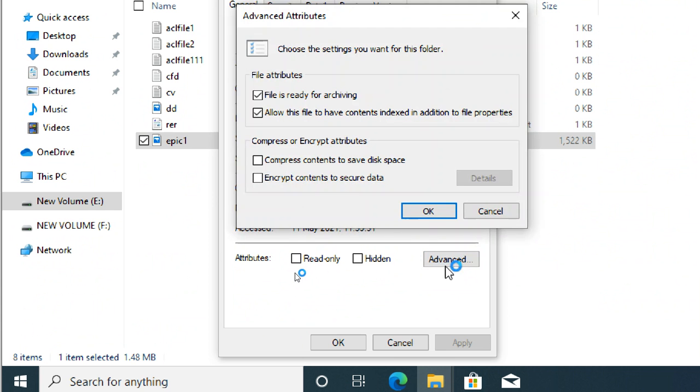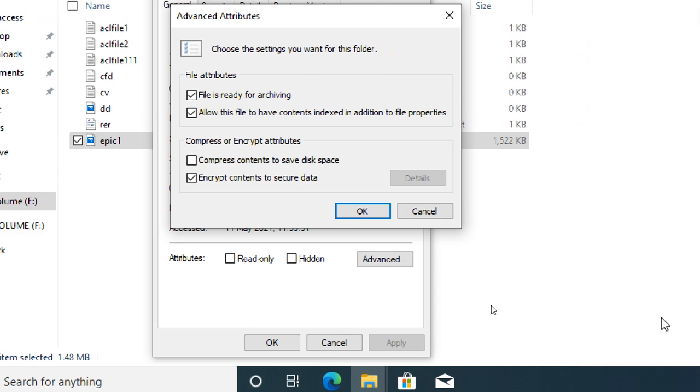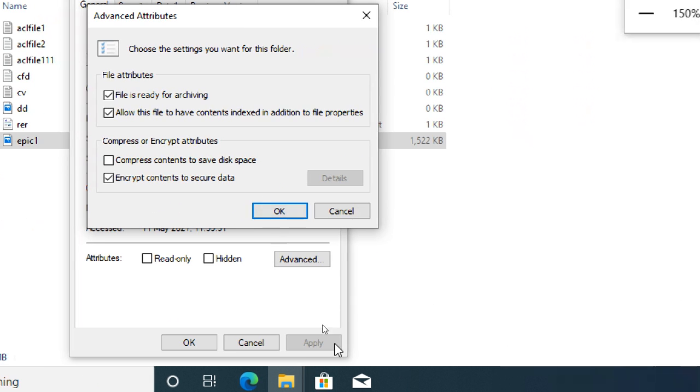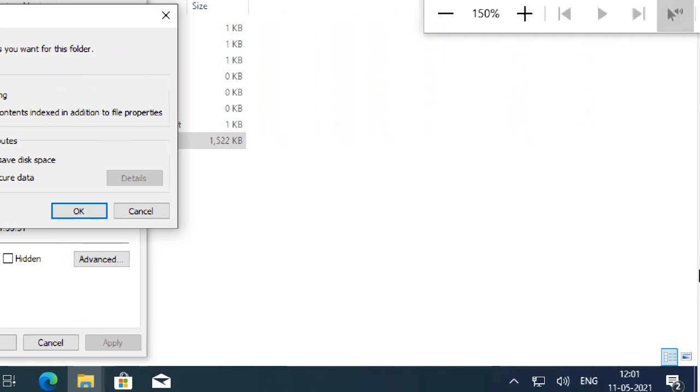Click on advanced. Select encrypt content to secure data. When you click OK and then apply, it will show a notification to back up the key.